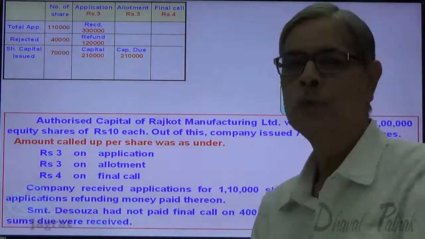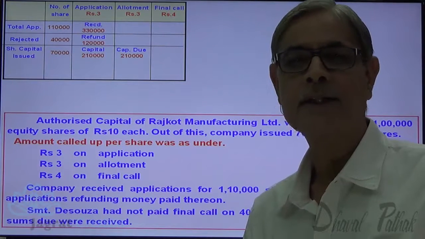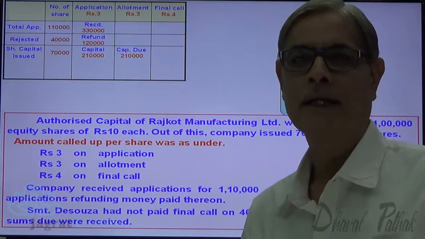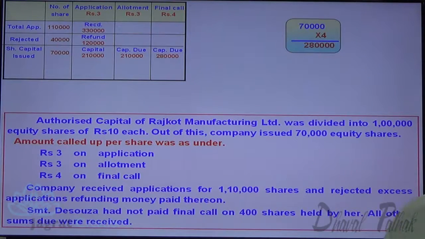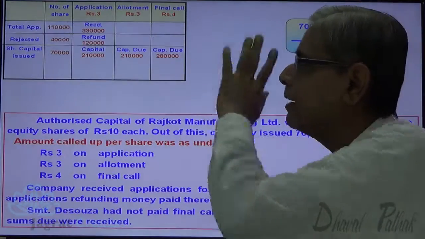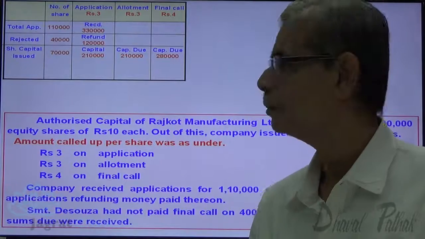So this is the amount due on share allotment. Similarly, capital to be recovered with final call, 2,80,000. This is the amount we have demanded. This is the amount that I have transferred to capital account.